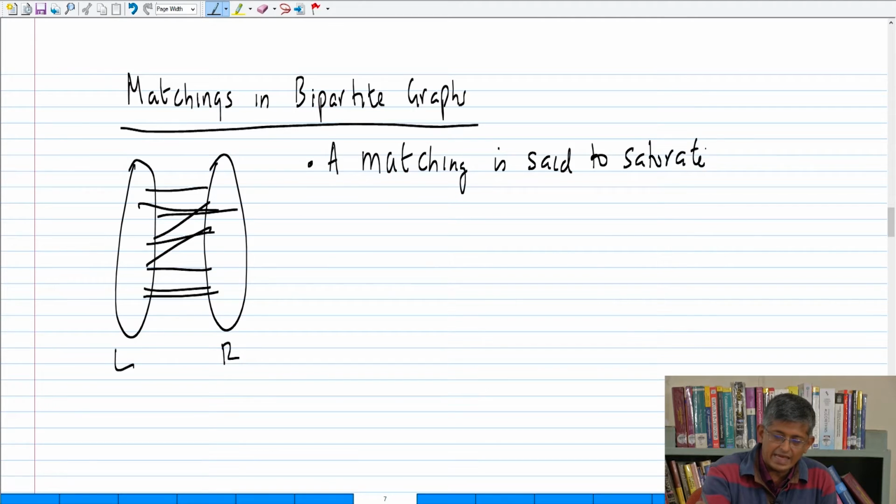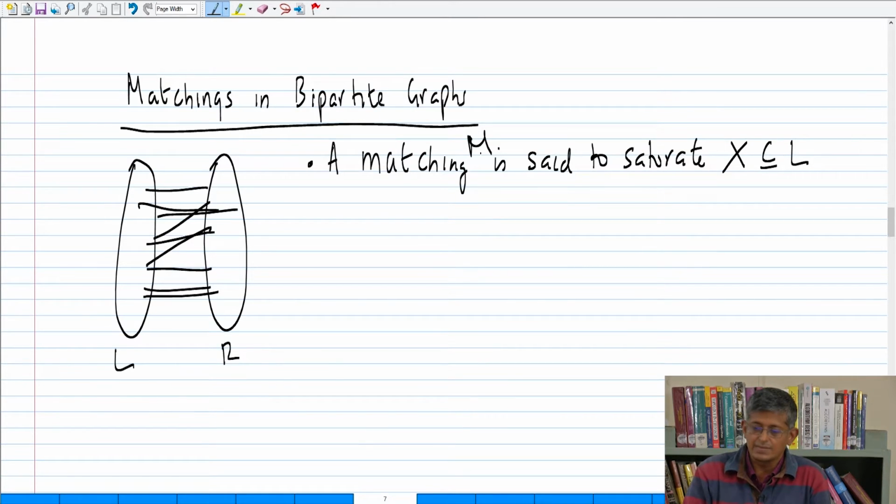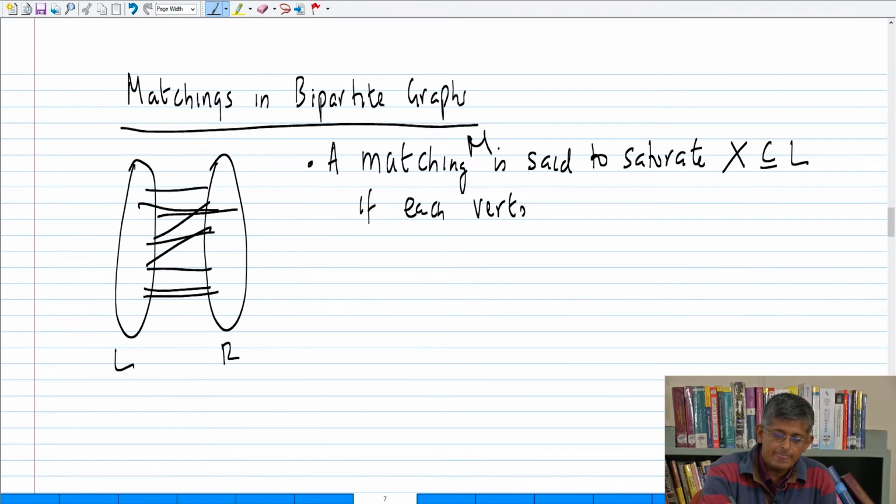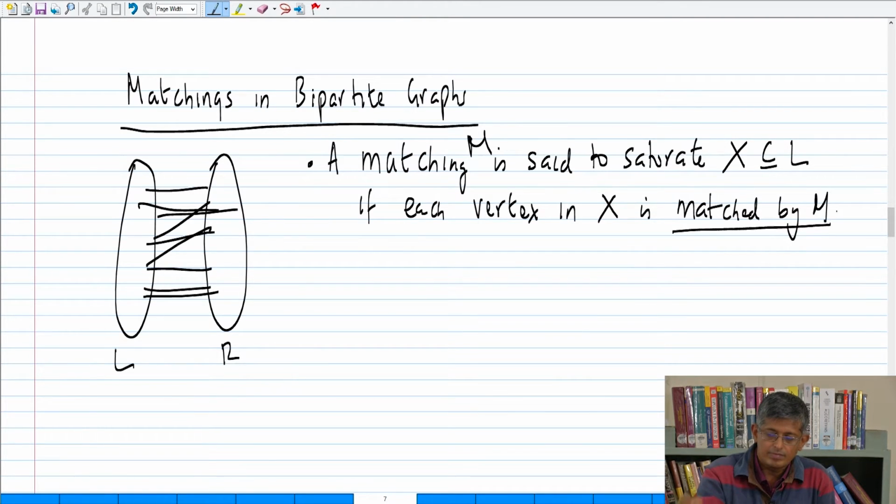A matching M is said to saturate X, which is a subset of L, if each vertex in X is matched. I am using some terminology which you will find in the textbook.